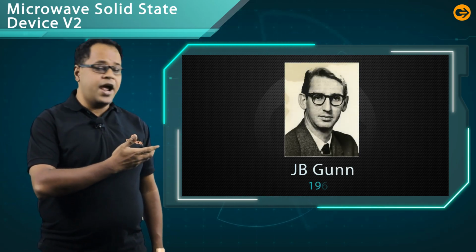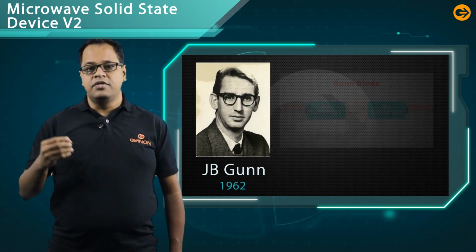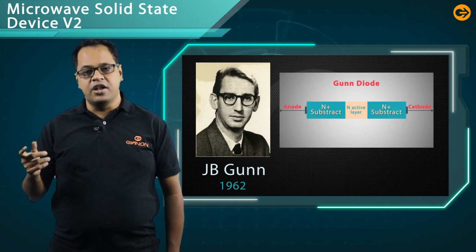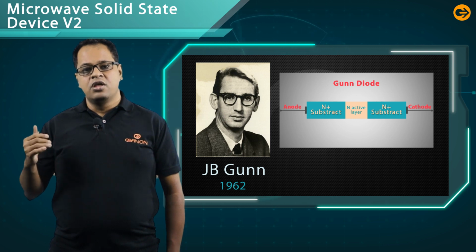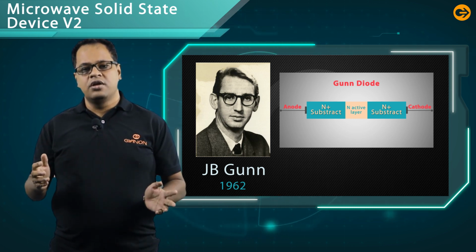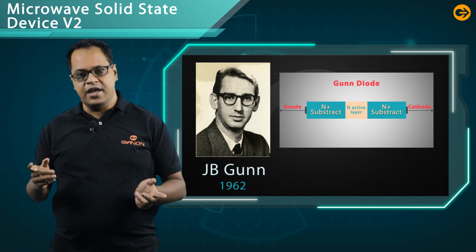Now, this Gunn diode was invented by J.B. Gunn in the year 1962. This Gunn diode consists totally of N-type material. Here, no P-type material is present, so the total device is N type.